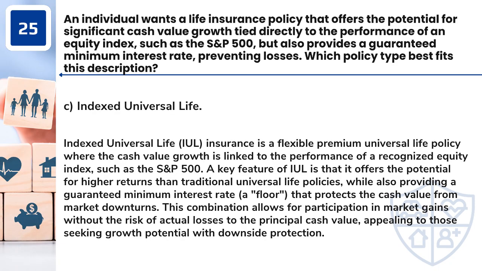Answer: C. Indexed universal life. Indexed universal life, IUL, insurance is a flexible premium universal life policy where the cash value growth is linked to the performance of a recognized equity index, such as the S&P 500. A key feature of IUL is that it offers the potential for higher returns than traditional universal life policies, while also providing a guaranteed minimum interest rate, a floor, that protects the cash value from market downturns. This combination allows for participation in market gains without the risk of actual losses to the principal cash value, appealing to those seeking growth potential with downside protection.